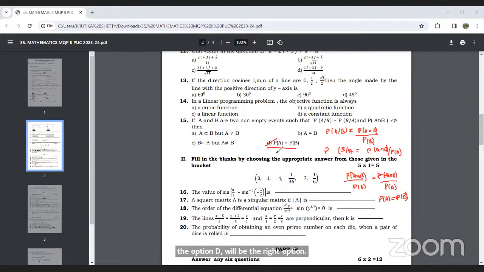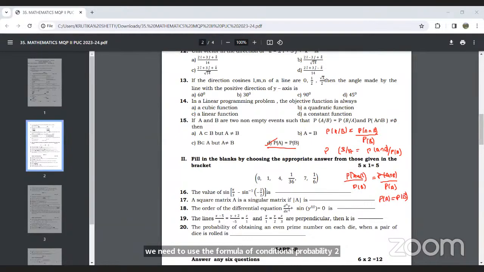That is, probability of A will be equal to the probability of B. Hope you are getting it. So here we just need to use the formula of conditional probability 2 times. Equate it, and you will get P of A equal to P of B.